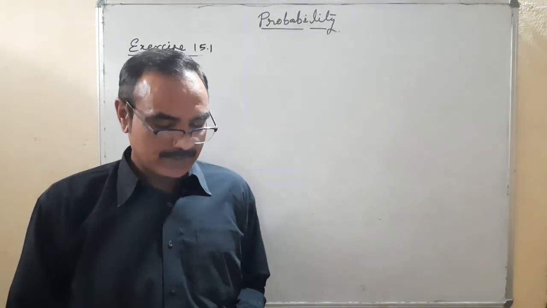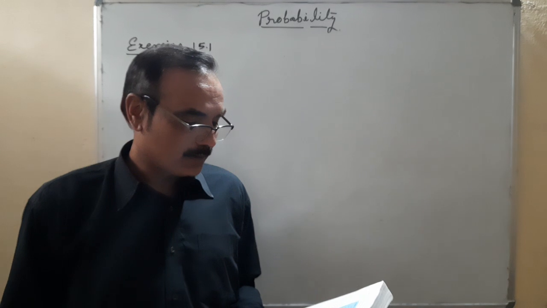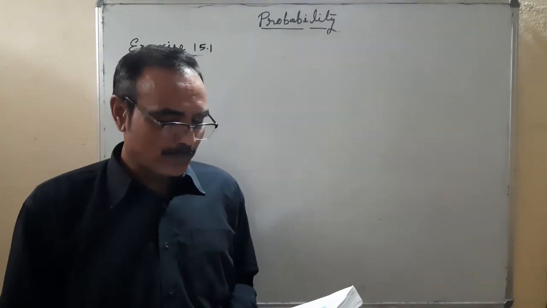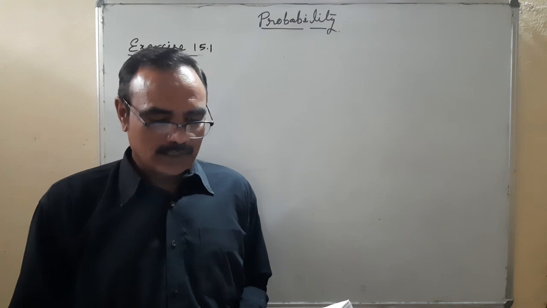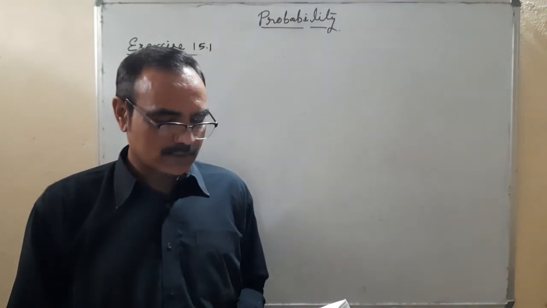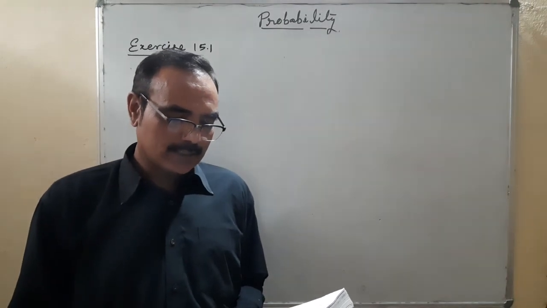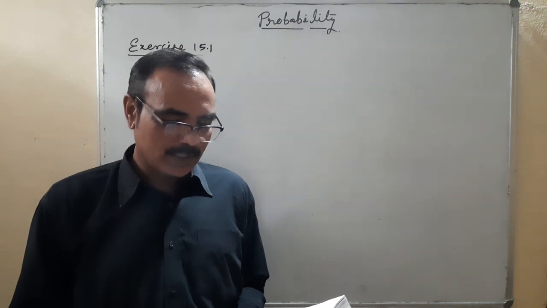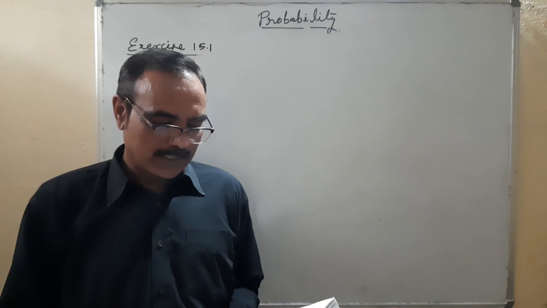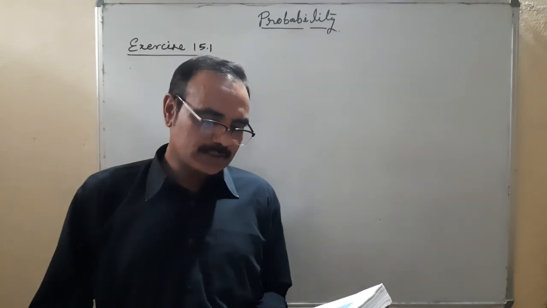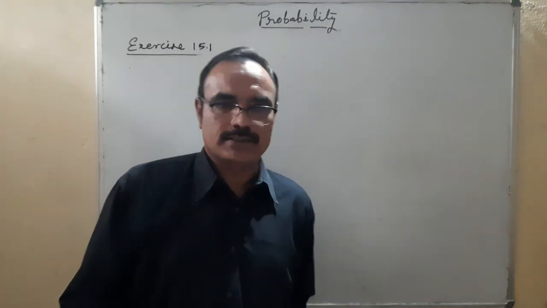Now question number 7. To know the opinion of the students about the subject statistics, a survey of 200 students was conducted. The data is recorded in the following table: opinion and number of students. Find the probability that the student chosen at random likes statistics and does not like statistics.